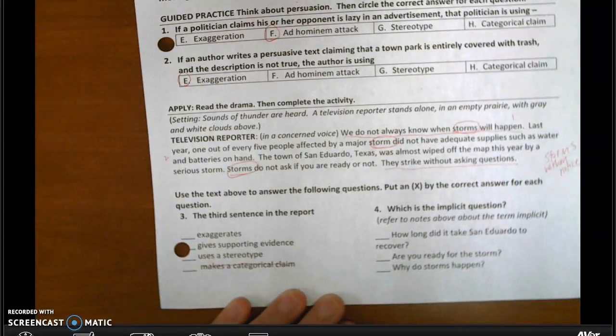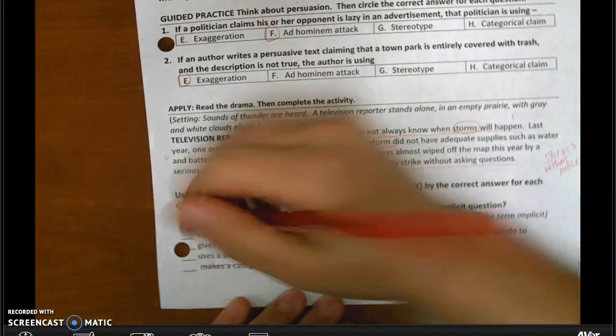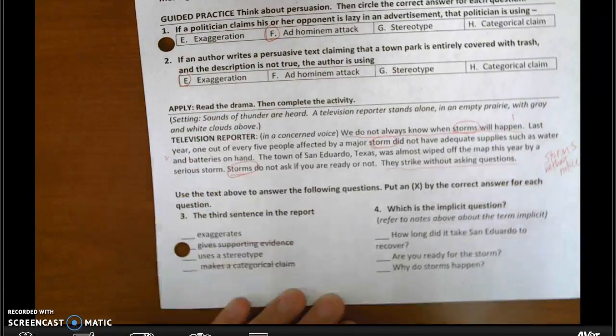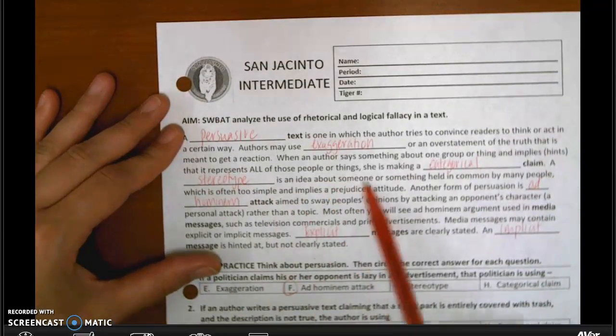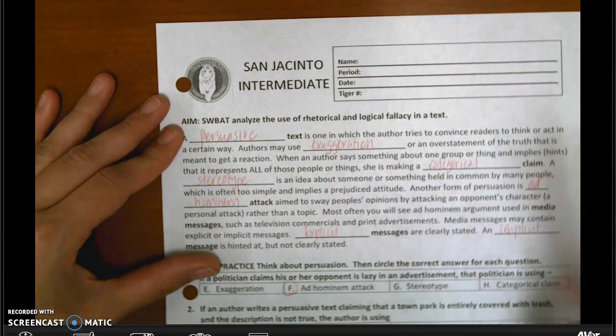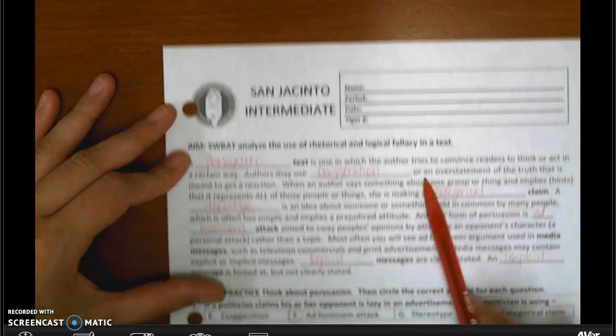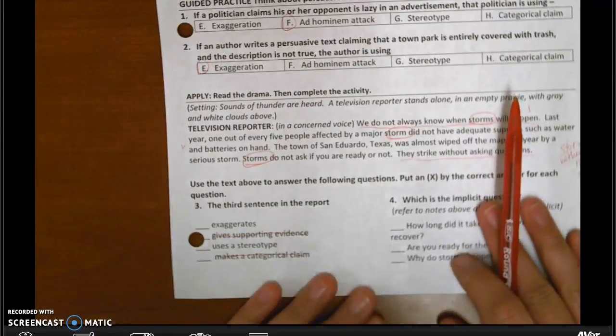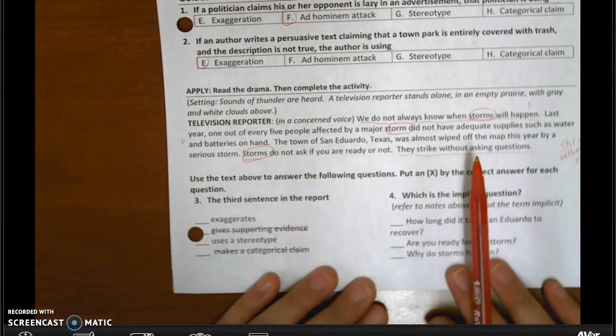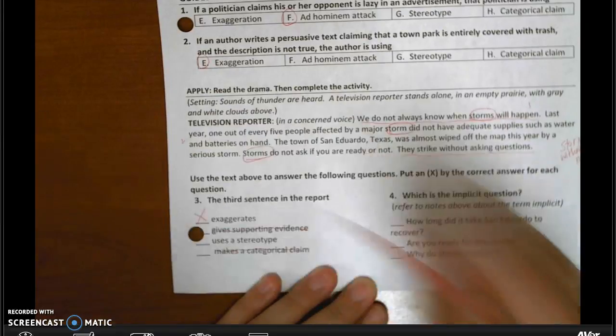It says almost wiped off the map. I mean, you can't really prove that. It's not a fact, so I'm going to get rid of that. I don't think that's just supporting anything. So we have exaggerates and uses a stereotype. So I'm going to go back up to my definitions and look at stereotype. A stereotype is an idea about someone or something held in common by many people. And an exaggeration is an overstatement of the truth. Okay, well, I think the one that is probably the best in this particular situation would probably be exaggerates.